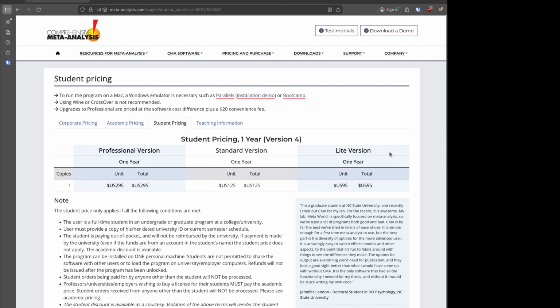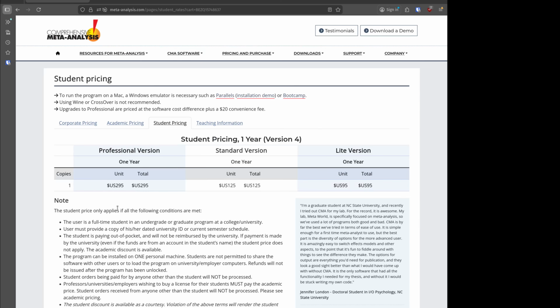It does not do all of the things that I would personally want to be able to have the flexibility to do. I would probably be looking at the professional version to do a meta-analysis as I would do in my typical field. So that would mean that for me, if I were a student for 1 year, this would be $300. Now, when I compare that to using JASP, that's a big price difference, right? That's a really big price difference to me.